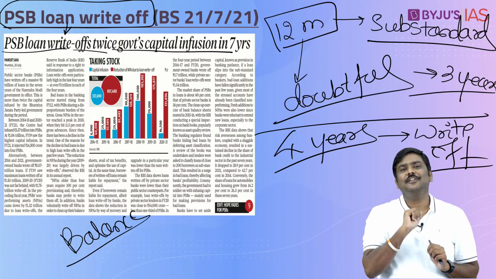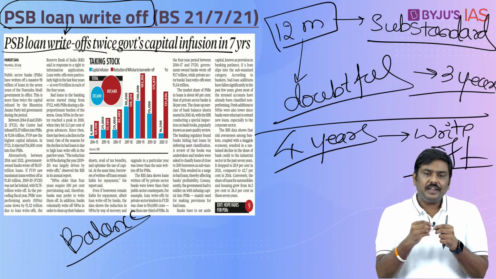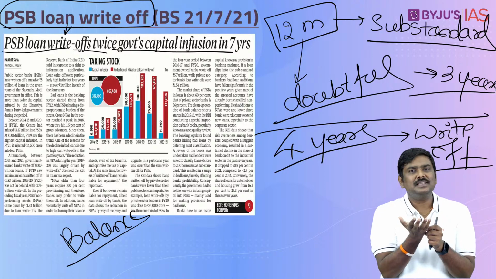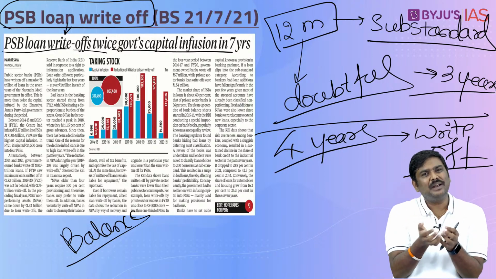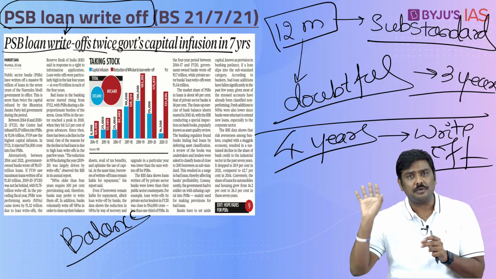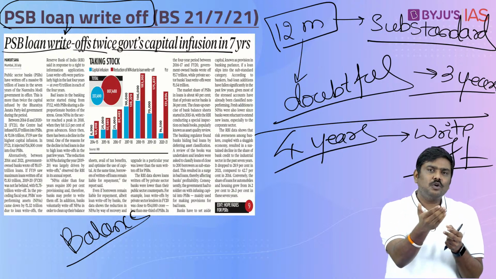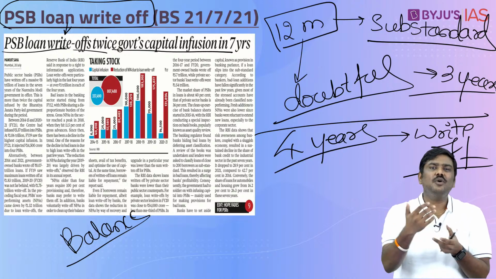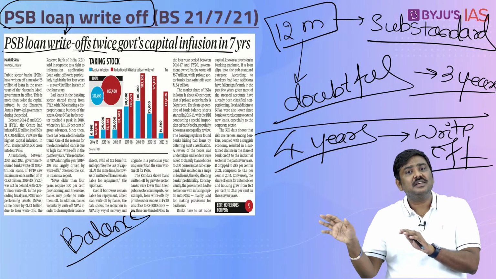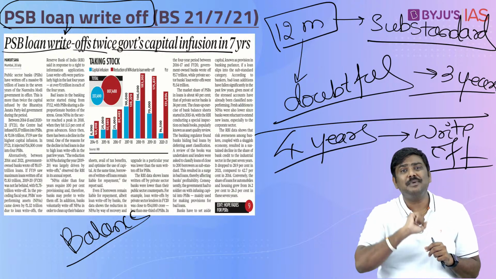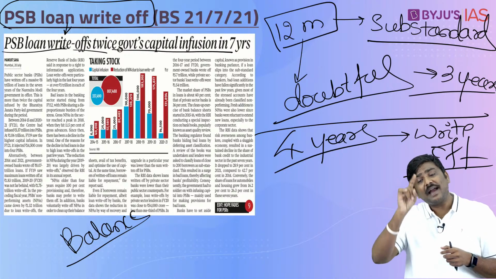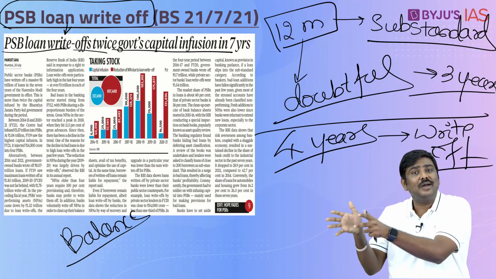There is a particular reason for this. Follow this very carefully. Whenever any bank gives a loan, it has to keep aside a certain amount of money. It has to maintain certain capital or provisioning reserves. There is a term called provisioning norms. Logic is, there could be a situation where this particular loan might not come back. And especially when these loans become an NPA, RBI says that you should make a provisioning of 100%. Means, if there is an outstanding debt of, let us say, 1 crore rupees, banks should also make a provision, keep aside 1 crore rupees.